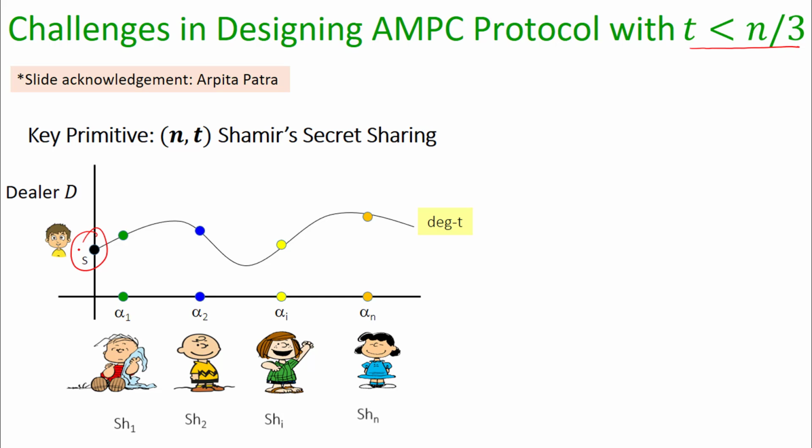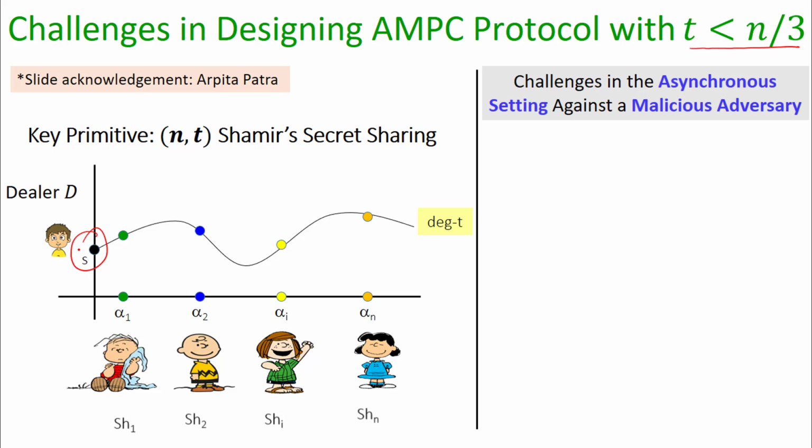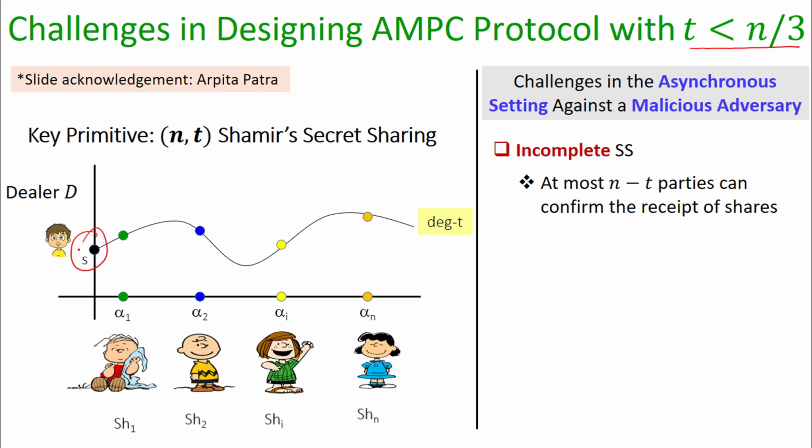So this is a very standard primitive. This will work in the synchronous communication setting. But if we want to execute this primitive in the asynchronous setting, and that too in a setting where up to t parties may not follow the protocol instructions properly, then there are some inherent challenges.